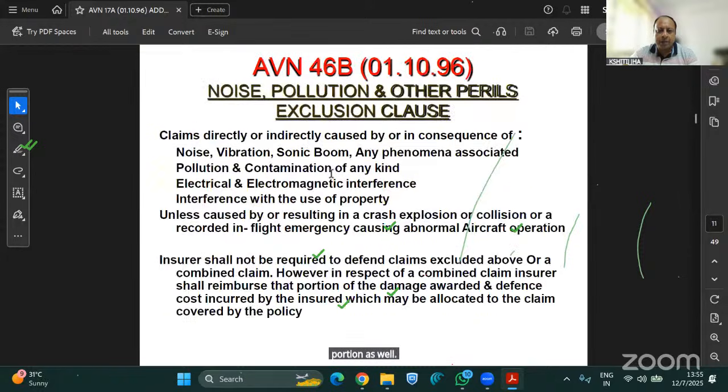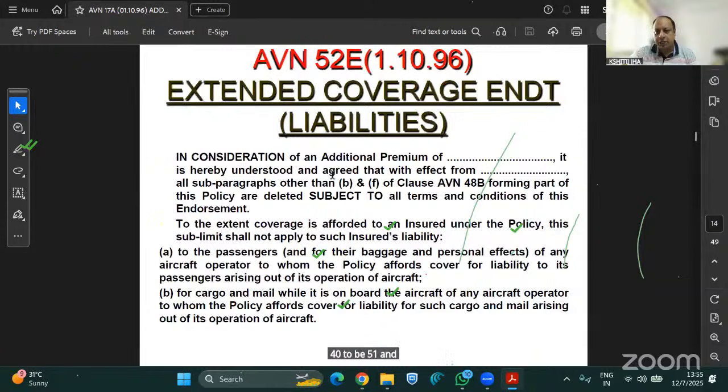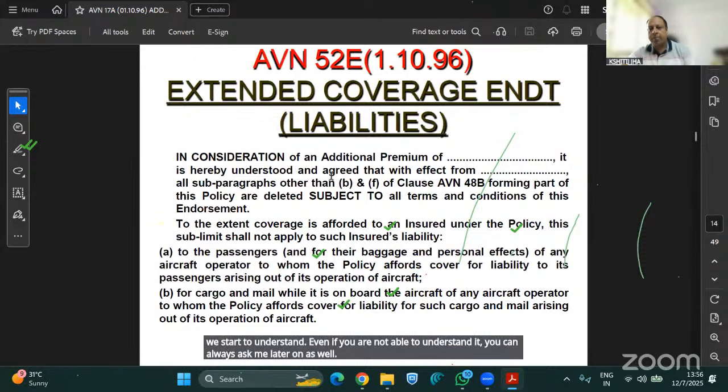Then, ma'am, Avian 46B is very important. Avian 48B is very important because questions are coming from this section. 48B, 51, and 52E. These 3 sections are very, very important. Please try to understand. Even if you are not able to understand it, you can always ask me later on as well.